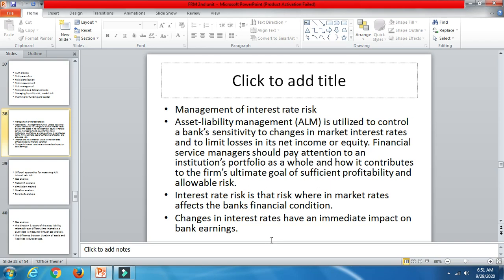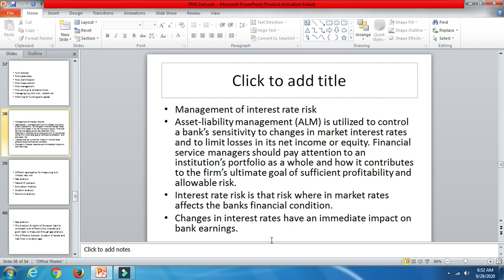Financial service managers should pay attention to an institution's portfolio as a whole and how it contributes to the firm's goal of sufficient profitability and allowable risk. Over here, it is utilized to control the bank's sensitivity to changes in market interest rates. It is all about how to manage the bank's risk.